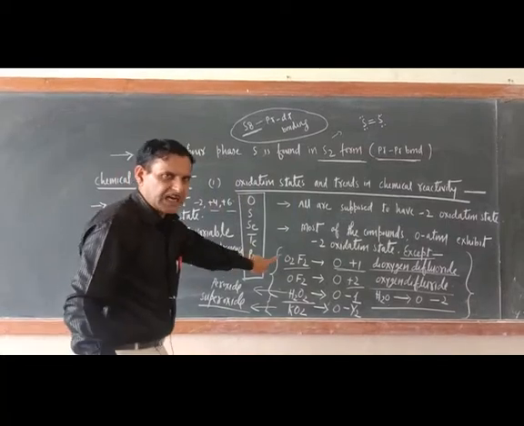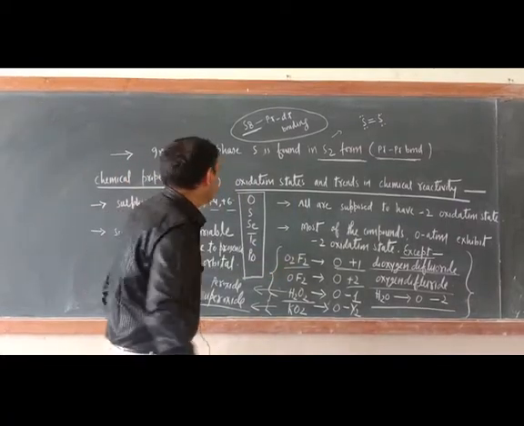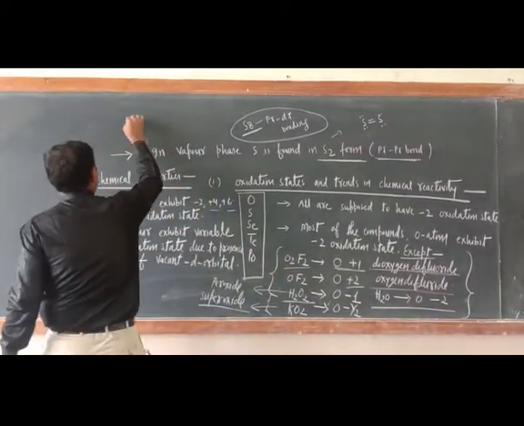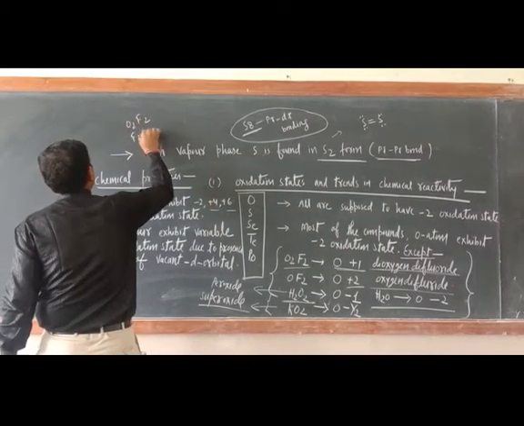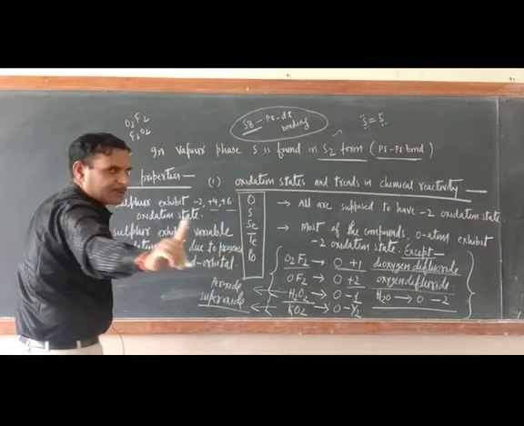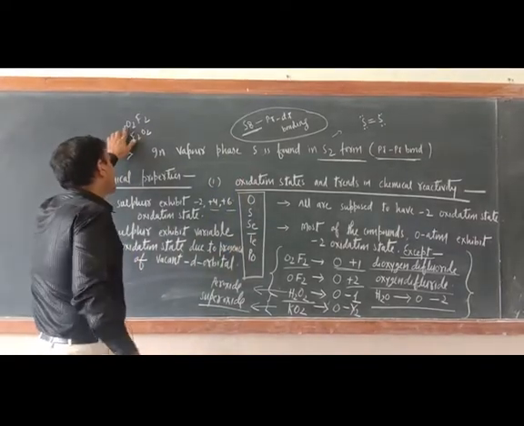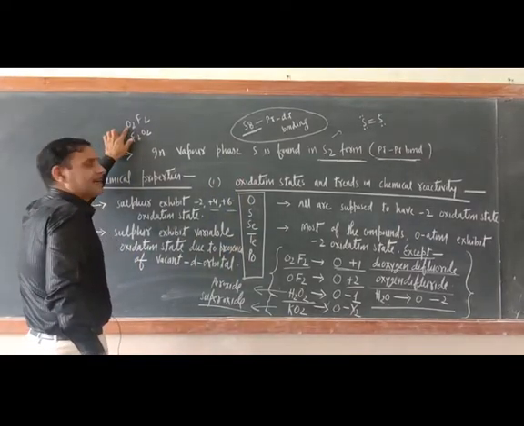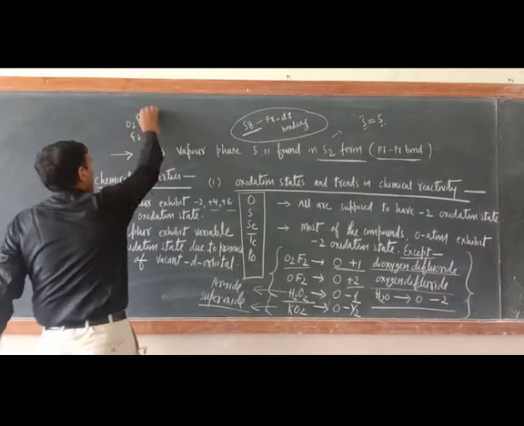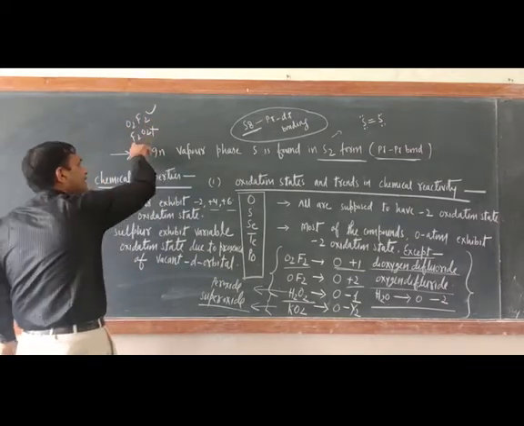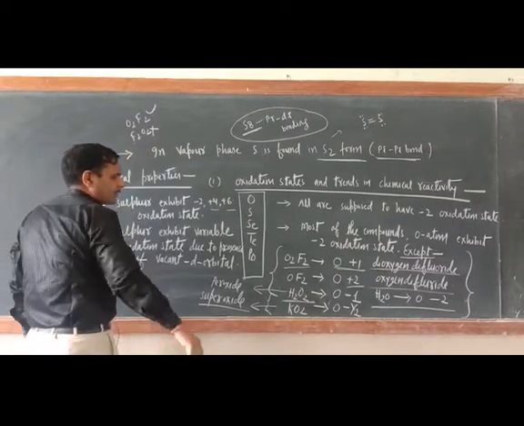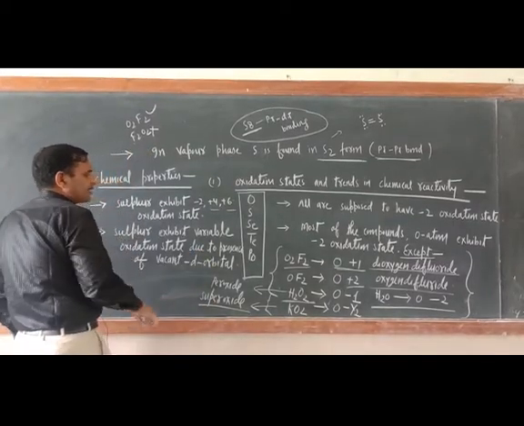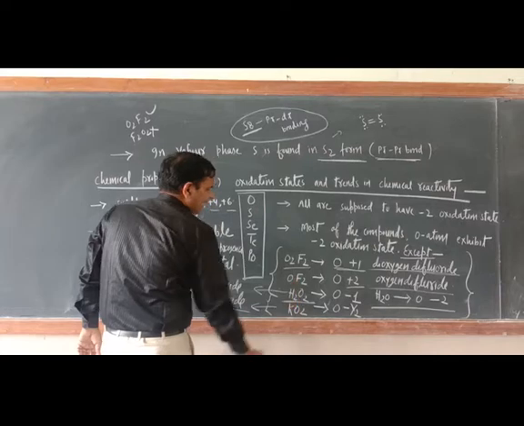So naming also I have explained. Always remember, always write O2F2. Never write F2O2, because according to the convention, the less electronegative element should be written first. So this is the correct form, and this is the wrong form, because here you are writing the more electronegative fluorine first. Okay. The same way applies to oxygen difluoride also.